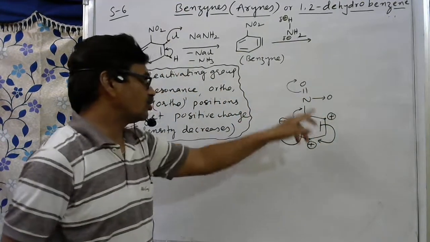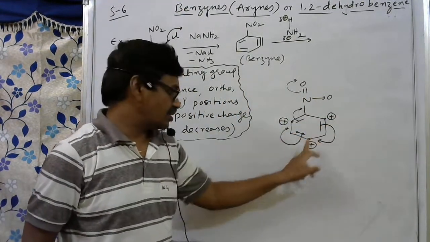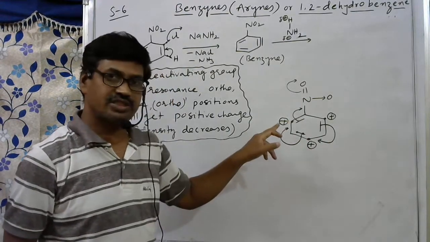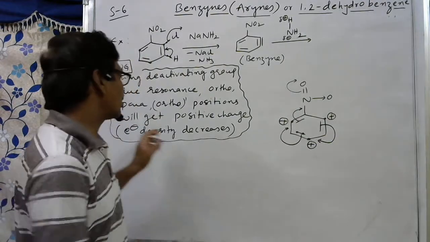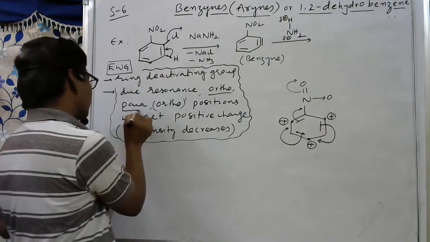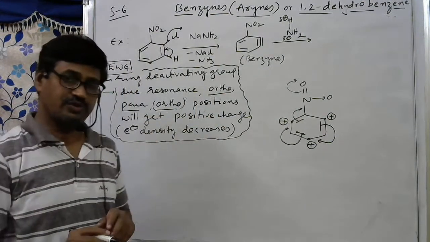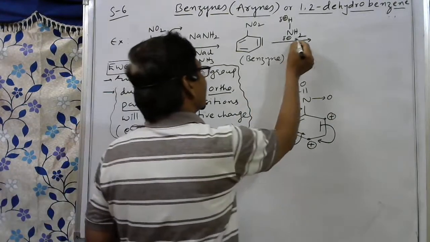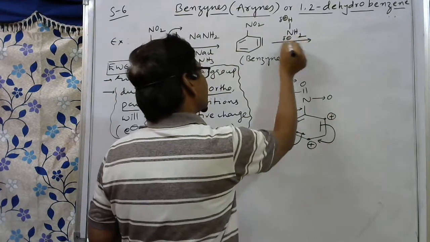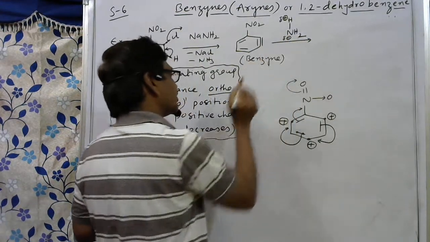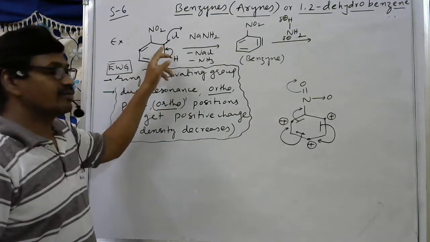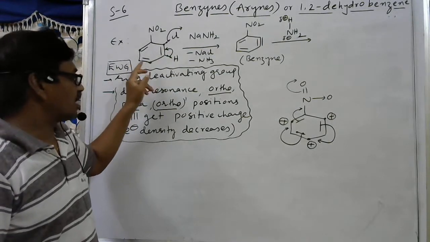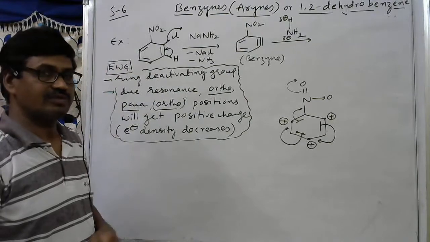So with respect to the NO2 group, this is the ortho position, para position and ortho dash position. These three positions carry positive charge. While attacking, this NH2 minus will attack only the ortho carbon, para carbon or ortho dash carbon.